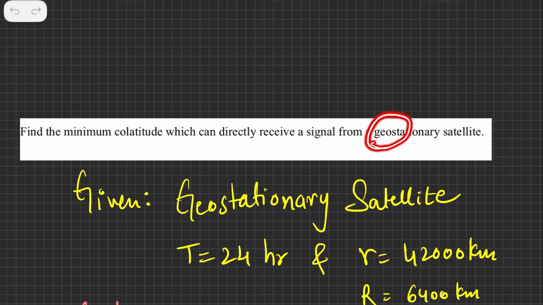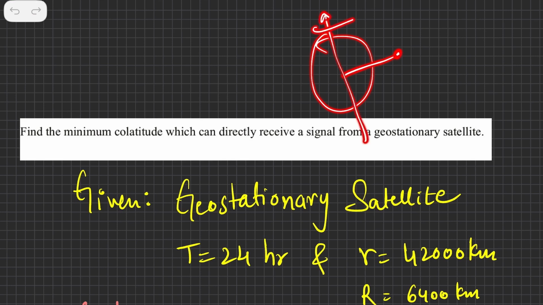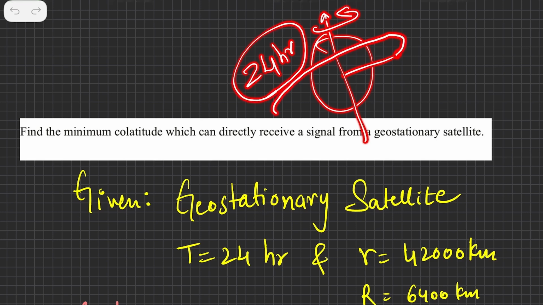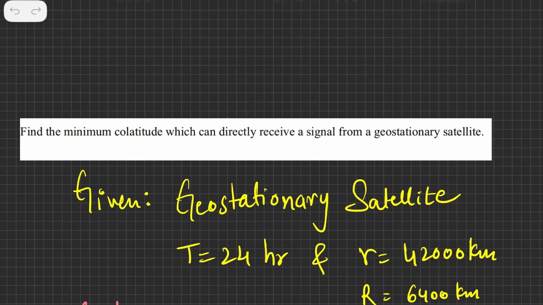So this geostationary satellite is basically not moving with respect to the Earth. There is no motion of this object with respect to the Earth. It appears to be stationary when it is moving, and the speciality is that Earth rotates once in 24 hours. This also rotates once in 24 hours. So if you are watching it from one particular point on the Earth, this satellite appears to be stationary. That's why it is called geostationary.